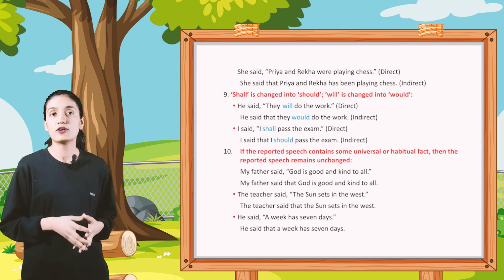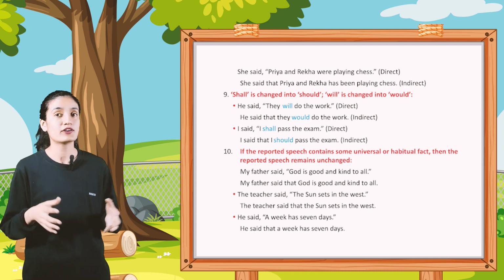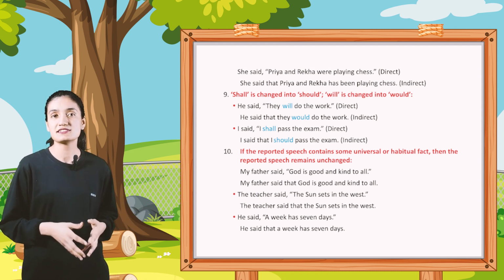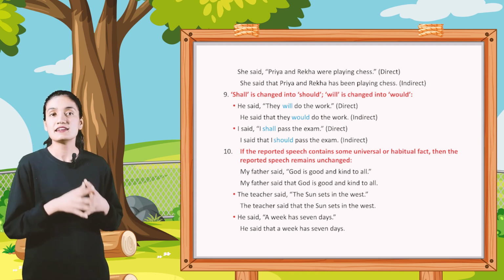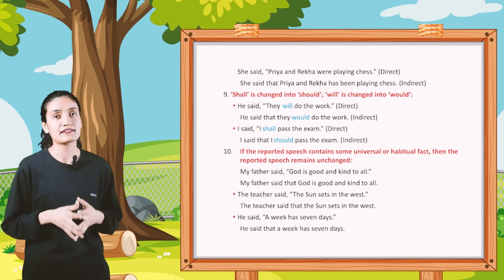My father said, "God is good and kind to all." My father said that God is good and kind to all. The teacher said, "The sun sets in the west." The teacher said that the sun sets in the west. He said, "A week has 7 days." He said that a week has 7 days.